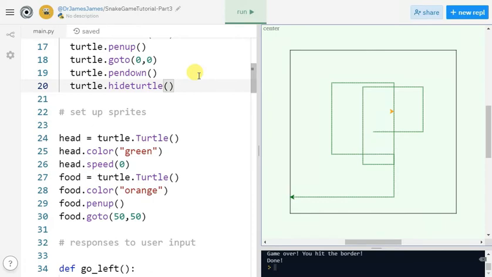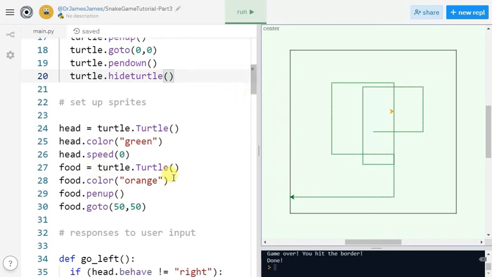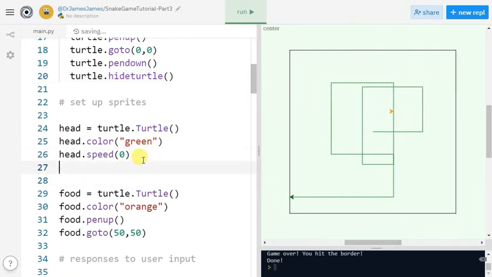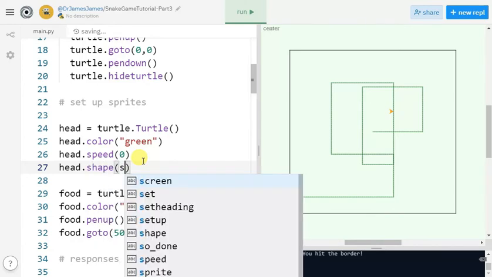That's how the original old-timey snake game worked. So we can change the shape of the turtles. We're going to change the head sprite to be a square.